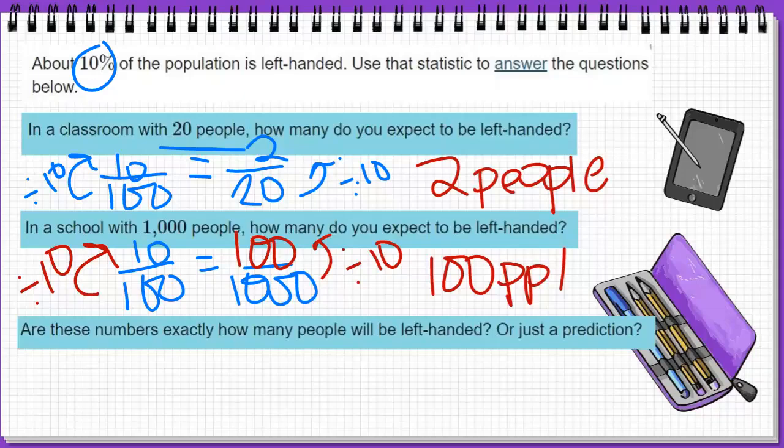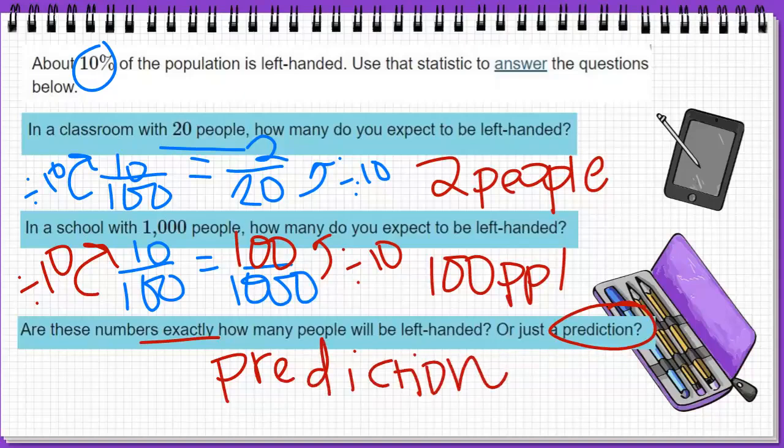Well, we want to know, are these numbers exactly how many people will be left-handed or just a prediction? Well, it's obviously just a prediction because we don't know until we go and ask all of those people.